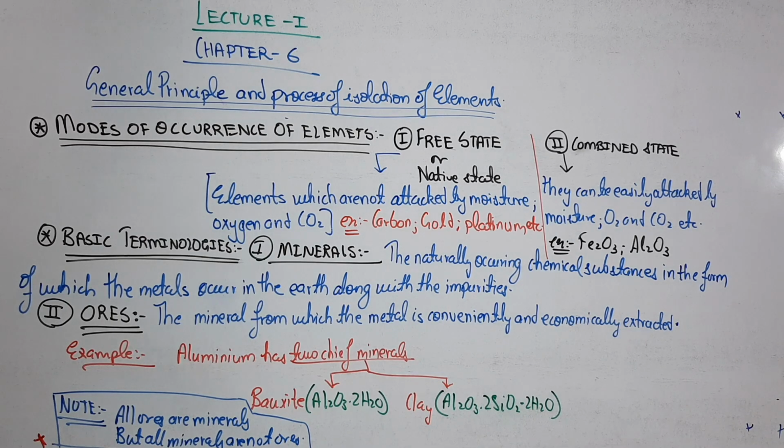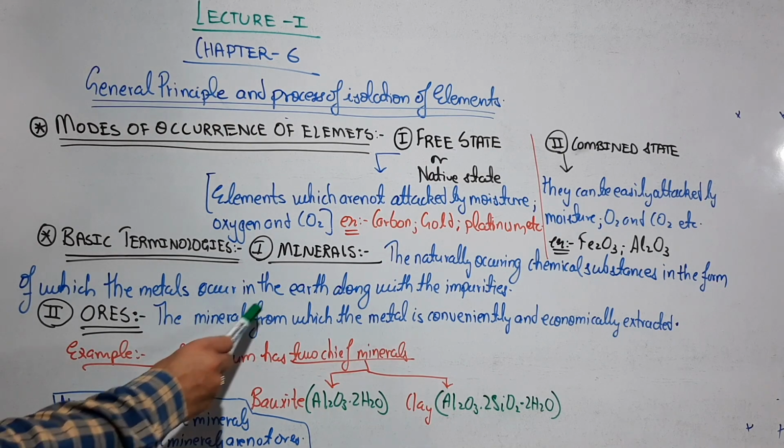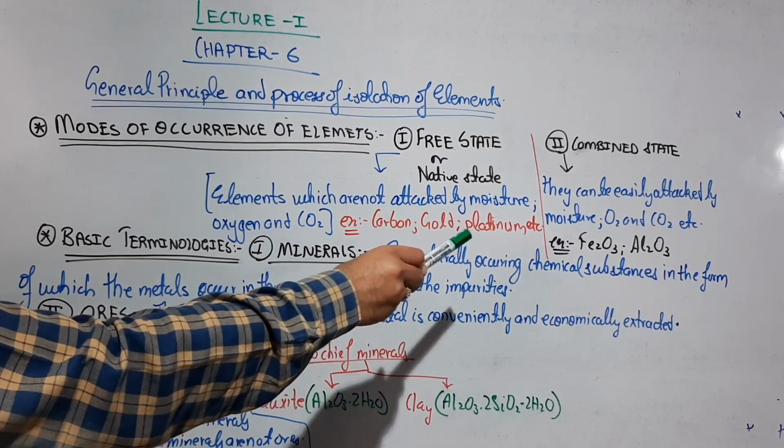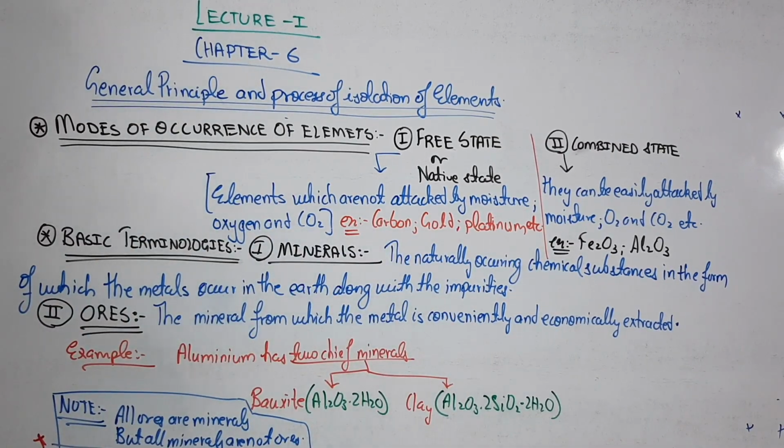So students, in this chapter basically we will study how the extraction of the metal from the minerals works out. Coming on to the next definition, the ores: the mineral from which the metal is conveniently and economically extracted. Many of the students get confused between minerals and ores. Let me explain by taking an example.